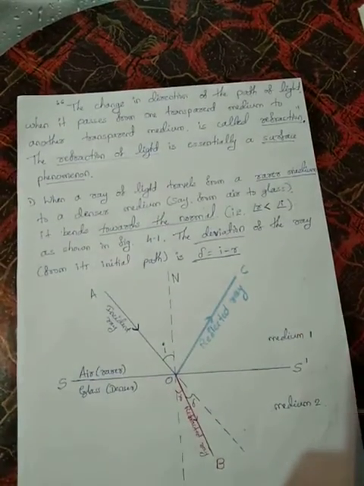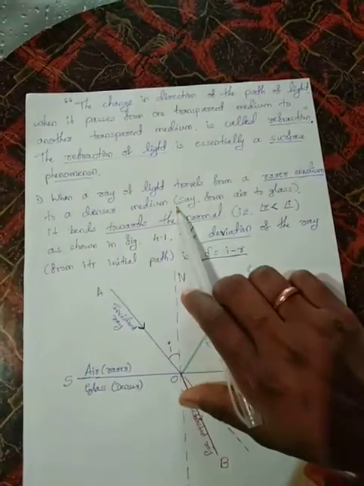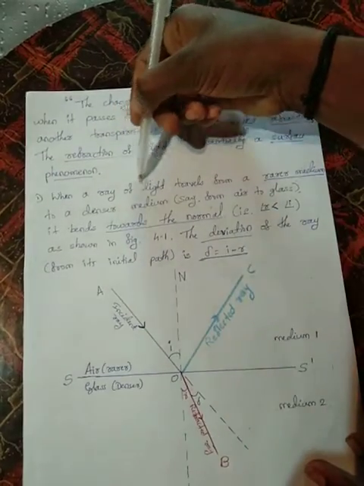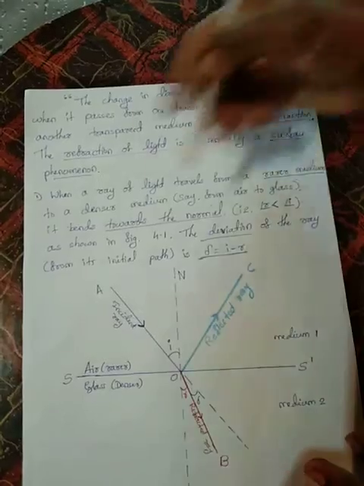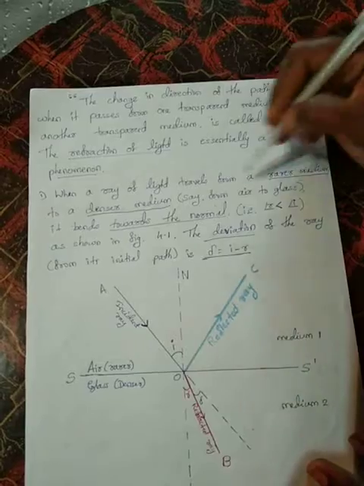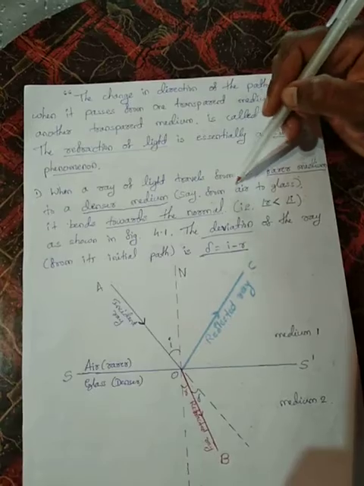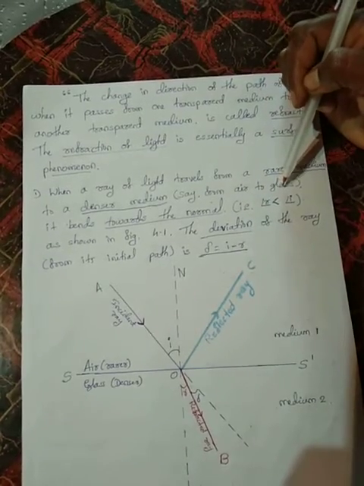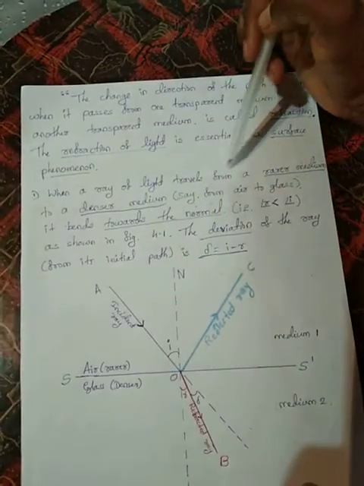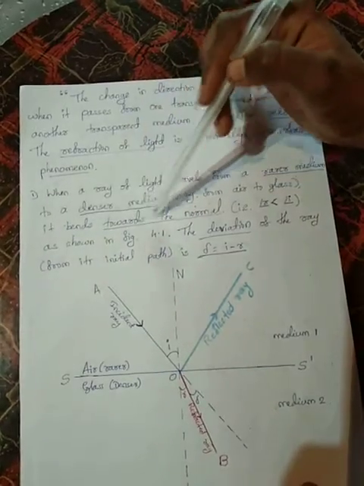And when a ray of light travels from a rarer medium to a denser medium, say from air to glass, we are saying that the ray of light is traveling from a rarer medium to a denser medium. If we took denser medium to rarer medium, in that case we should say this is from glass to air. Okay. And it bends towards the normal.